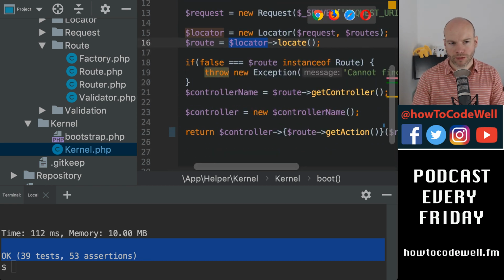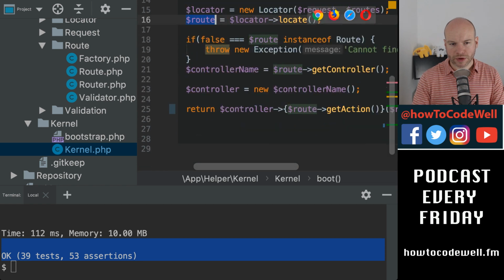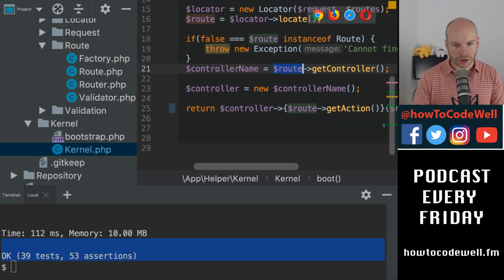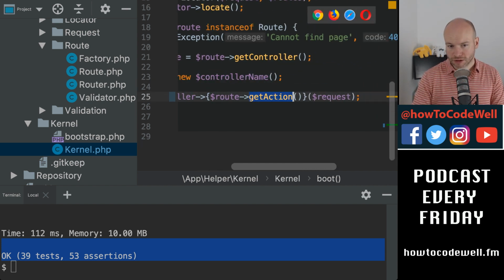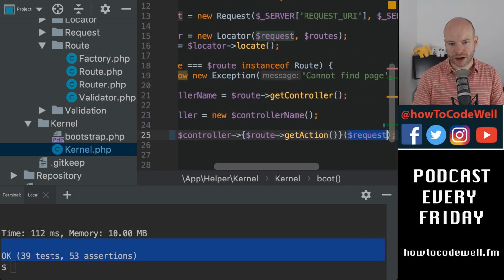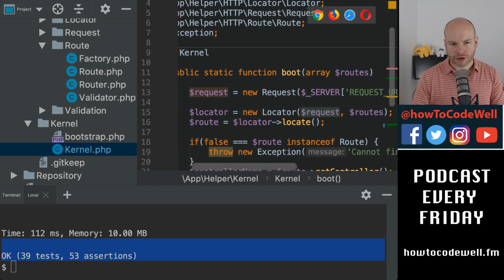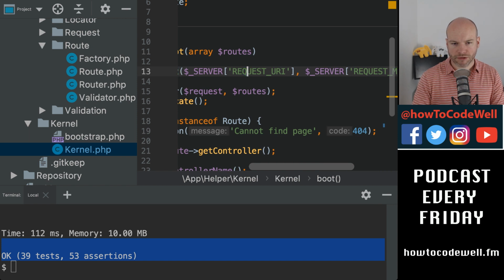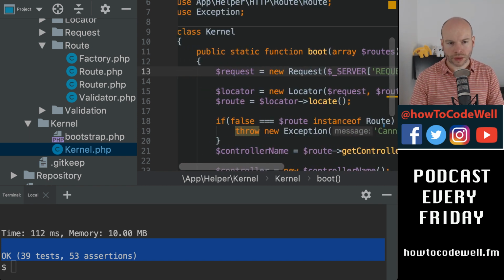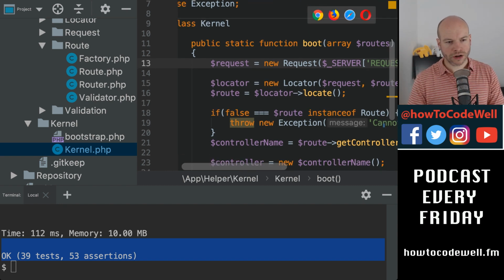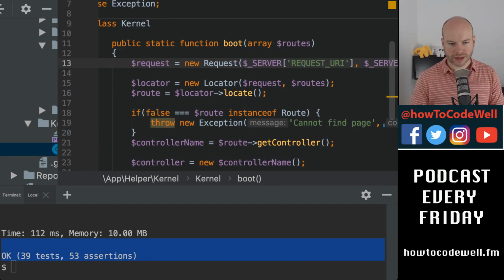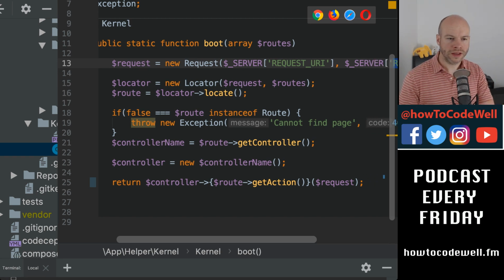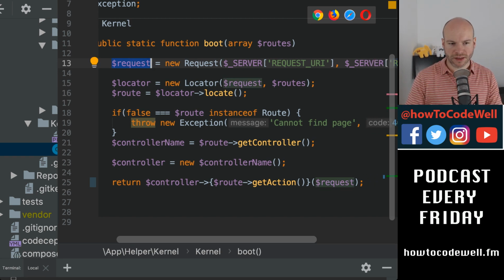We pass in the route that was found, and then we do controller name, get the controller, and then we instantiate that controller, and then we run the action, and we pass in the request. Okay, so the request gets passed in at this point. And the request, we do a new instance of request, and we create the request URI and the request method, like so. Okay, so there's a lot going on here, so let's just bring all these out a little. Okay, so we instantiate the request at this point, we instantiate the locator, we instantiate the controller.